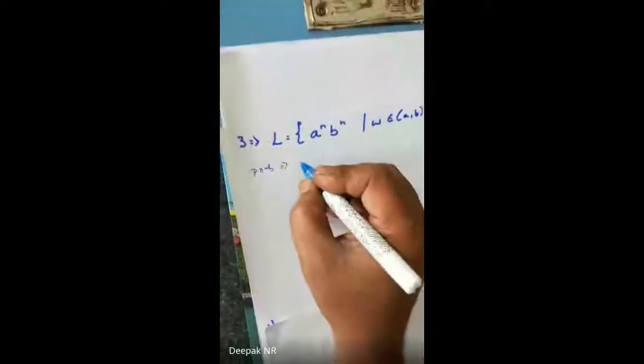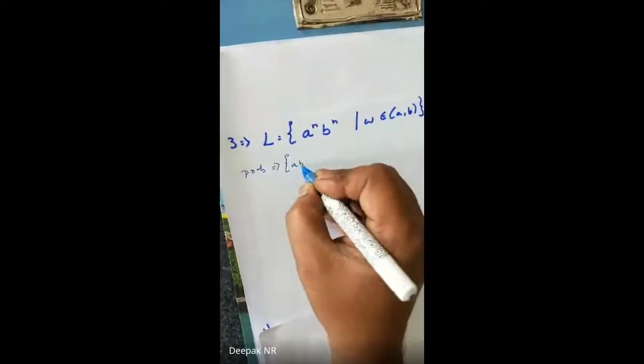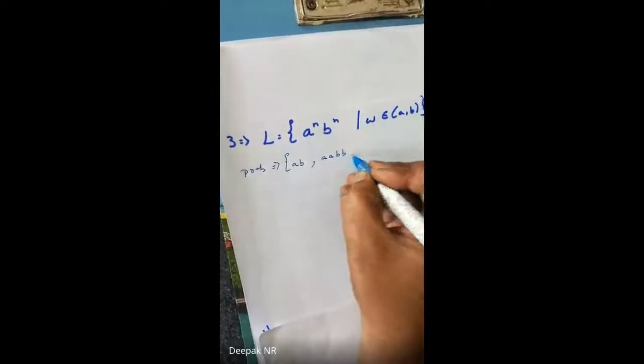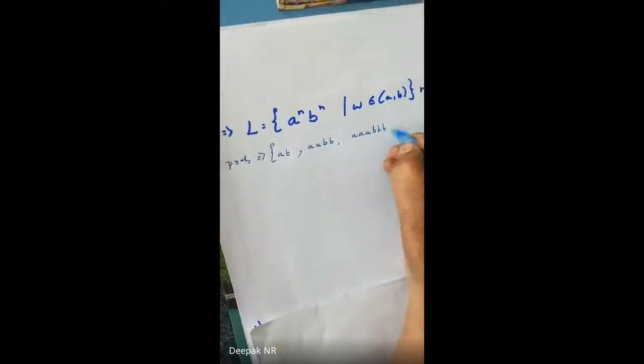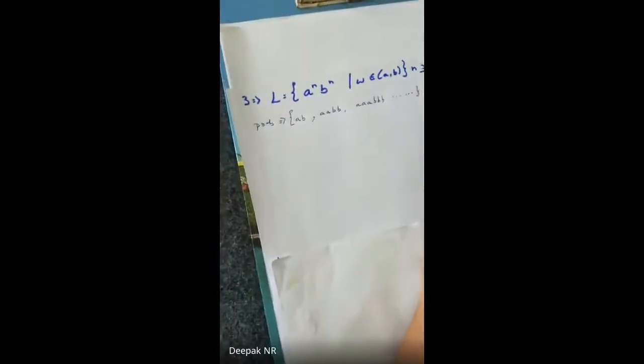What will the possibilities be? As it says, n should be greater than or equal to 1. Occurrence 1 means it will be AB. Occurrence 2 means it will be AABB. Occurrence 3 means it will be 3 A's with 3 B's, and so on. Clear? If you observe this, how do we write the given expression here?